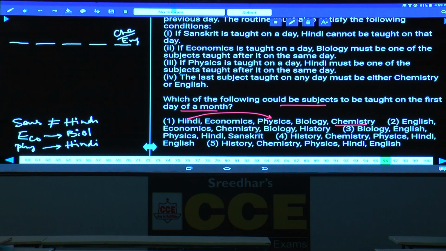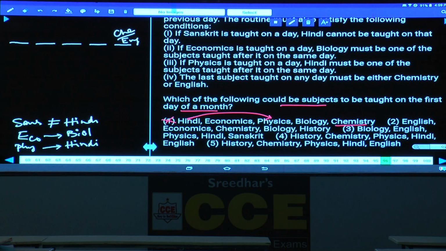Isn't it? Which of the following could be subjects to be taught? At the same time, economics and biology. Now in this one, economics and biology, this is valid. But Hindi and physics, the order need not necessarily be like this. Clear? And choice 1 is ruled out.